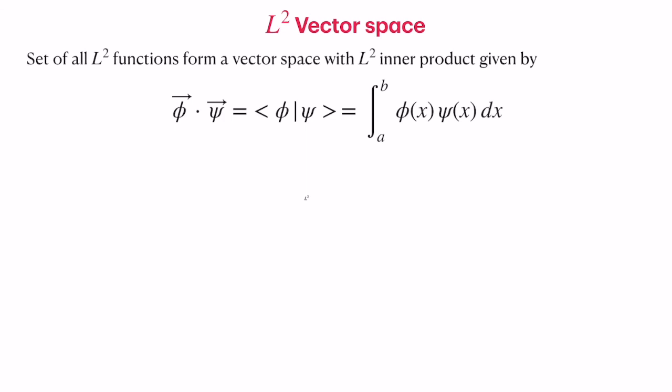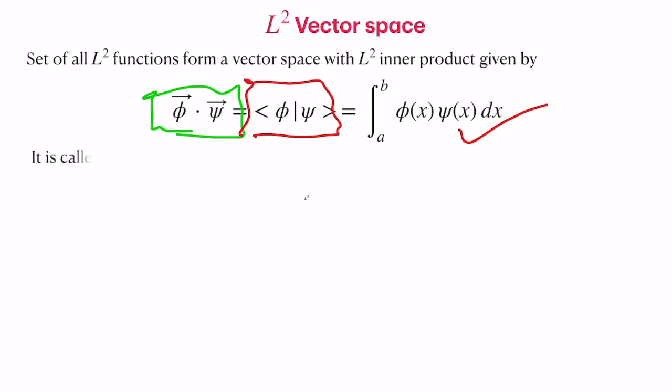Now we can redefine the inner product between two elements of the L2 space. Let phi and psi be two vectors in the L2 space. We can call it the dot product in the conventional mathematical sense, or you could simply use Dirac's bracket notation, which is very popular in quantum mechanics. Otherwise, explicitly write down the dot product as the integral from a to b of phi of x into psi of x dx. Now this L2 space is also called the Hilbert space. Hilbert space is essentially a continuous vector space.